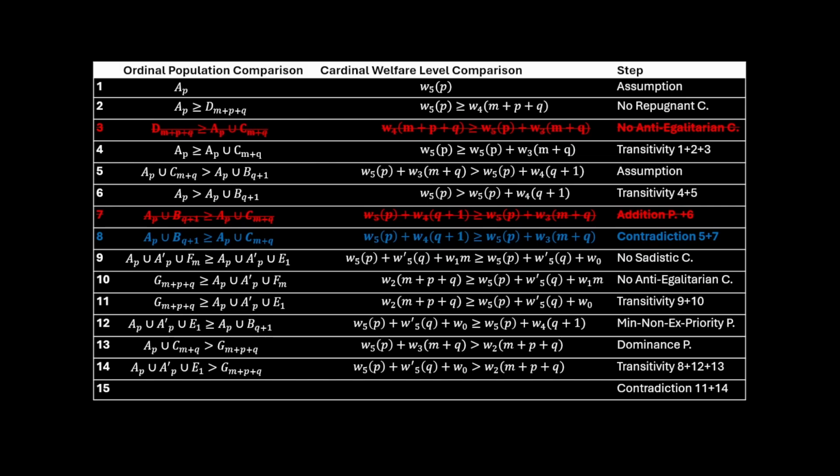But does marking step 3 as untrue invalidate the entire proof? In order to determine that, we are going to need to jump down to step 13, where the dominance principle is applied. And here in step 13, we're going to ask ourselves, is this application of the dominance principle invalid?